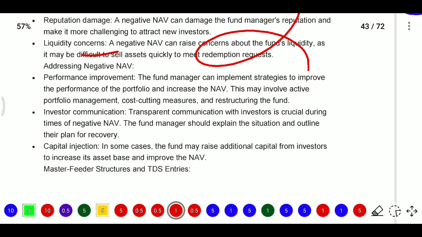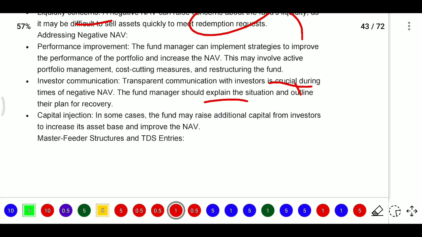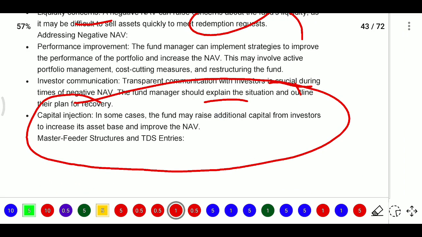Next, investor communication, where transparent communication is crucial during a time of negative NAV, and the fund manager should explain the situation and outline their plan for recovery. So this is the situation, because of this situation we got the negative NAV, and this is the strategy by which we are going to get positive NAV. We need to explain. Next, capital injection. In some cases, the fund may raise additional capital from investors to increase its asset base and improve NAV.